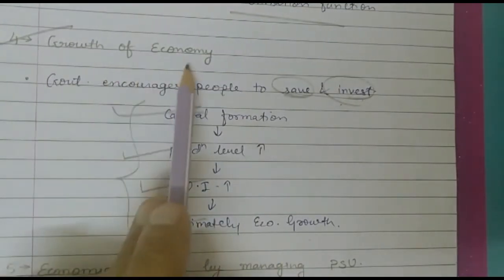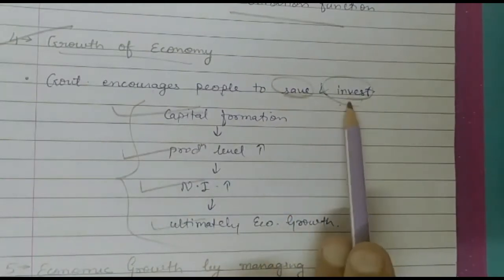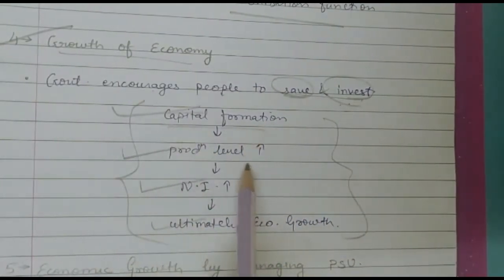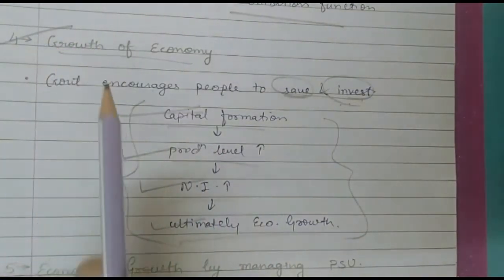So once again, the topic, how the economy will grow. Government encourages savings and investment. All the things will increase: capital formation, production, national income, and ultimately economic growth. The fourth objective of budget.